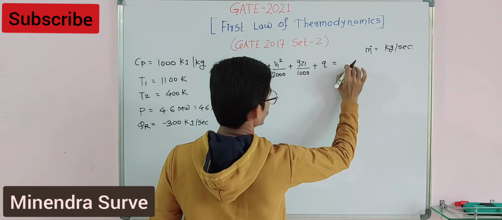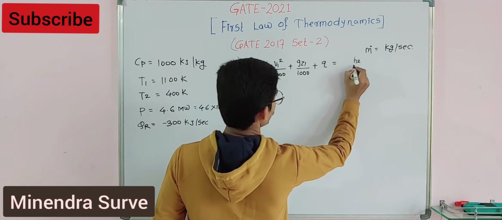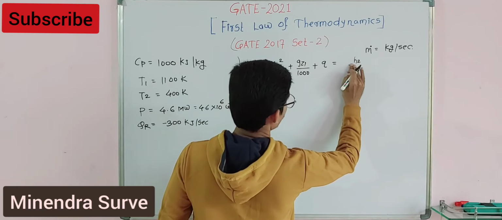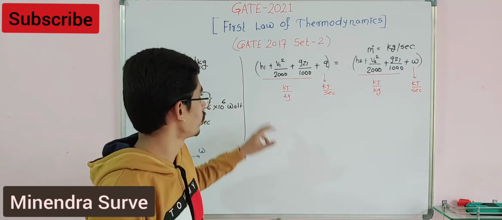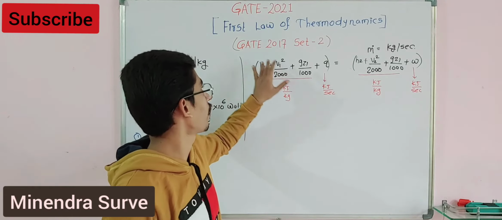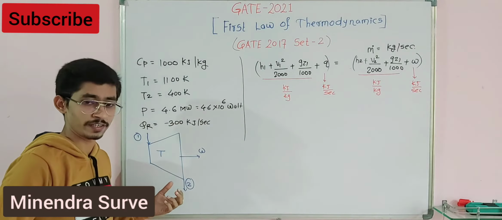Okay, for exit also the same: H2 plus V2 square by 2000 plus g Z2 divided by 1000 plus that of work done. So this is for exit and this is for inlet. Sorry for the interruption. Now we have written the formula over here for steady flow energy equation for particularly turbine.